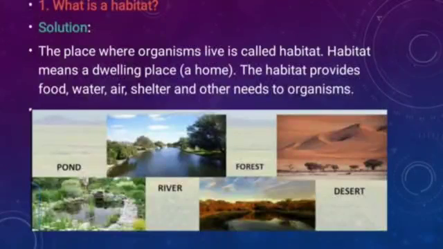So what is a habitat? The place where organisms live is called habitat, and habitat means a dwelling place. The habitat provides food, water, air, shelter and other needs to organisms.